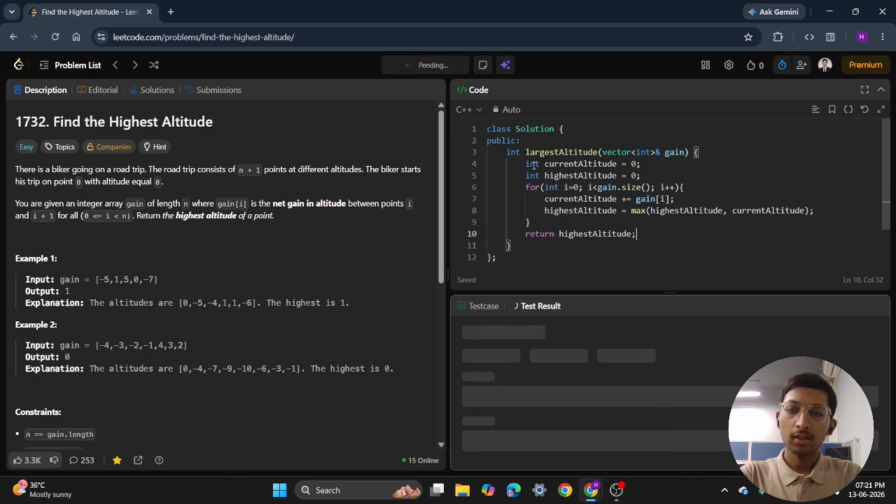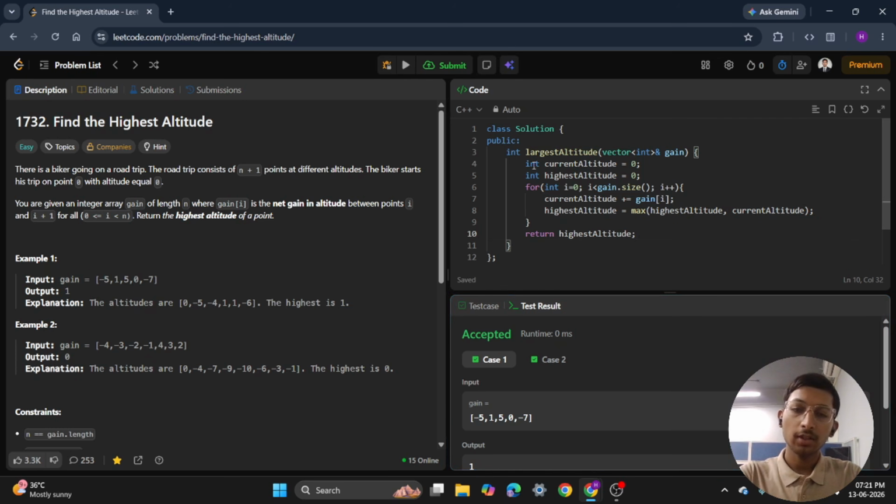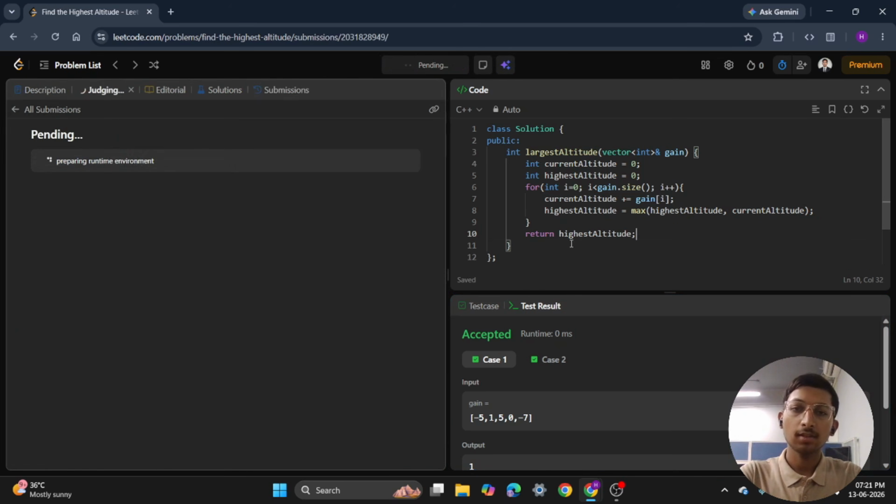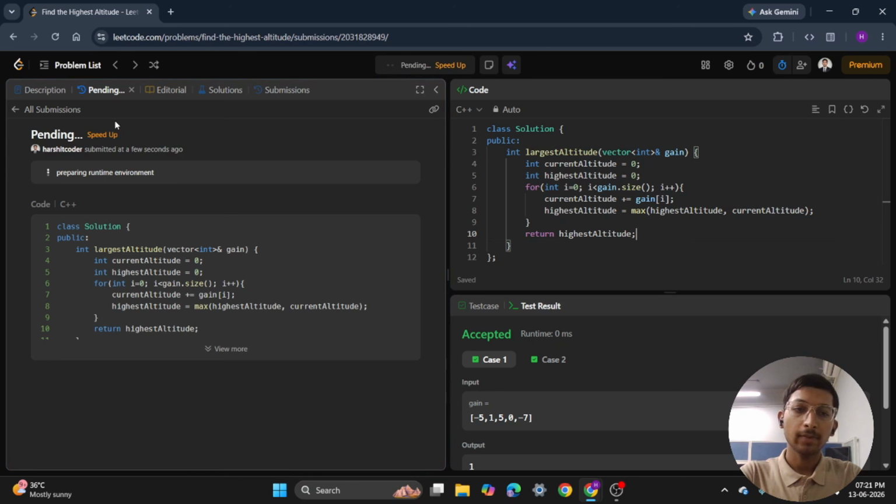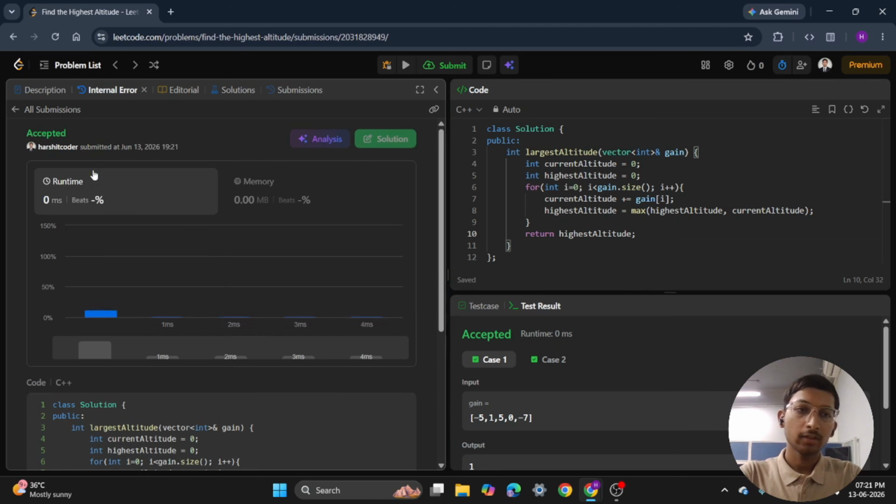Now let's see whether it passes the test cases or not. So as you can see, it has passed both the test cases. Now let's submit the answer. So as you can see, it has passed all 80 out of 80 test cases and it has been submitted in LeetCode. With that, it has passed with 100% runtime.